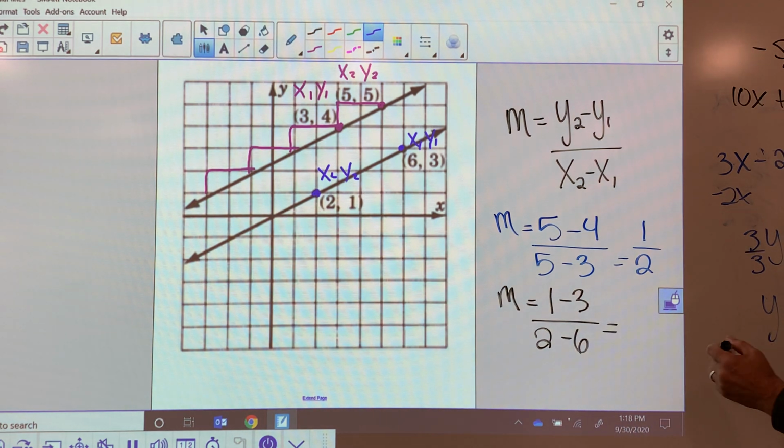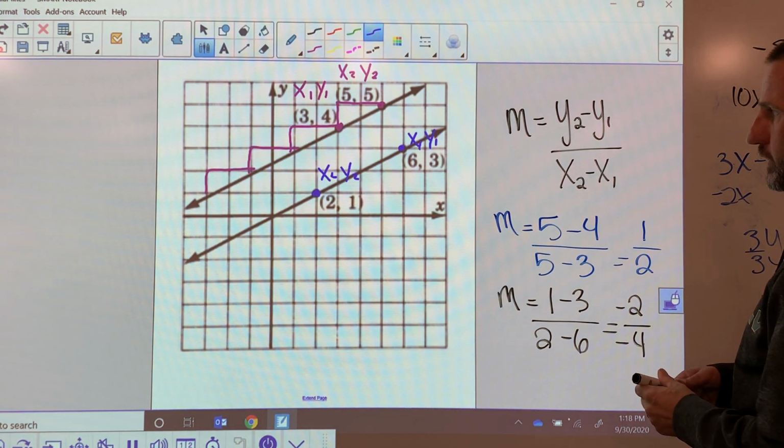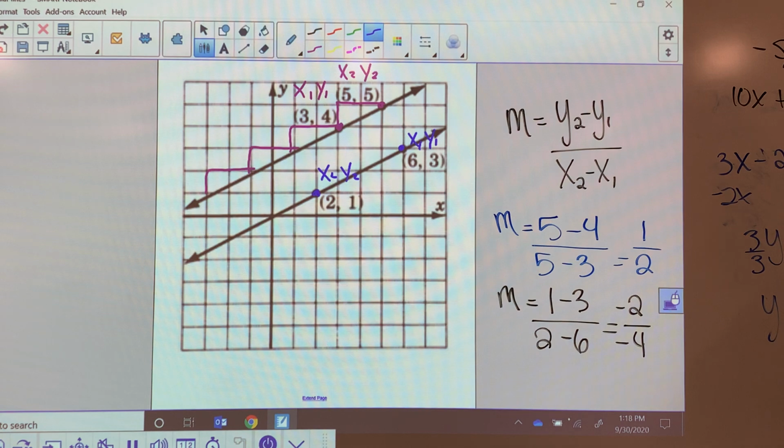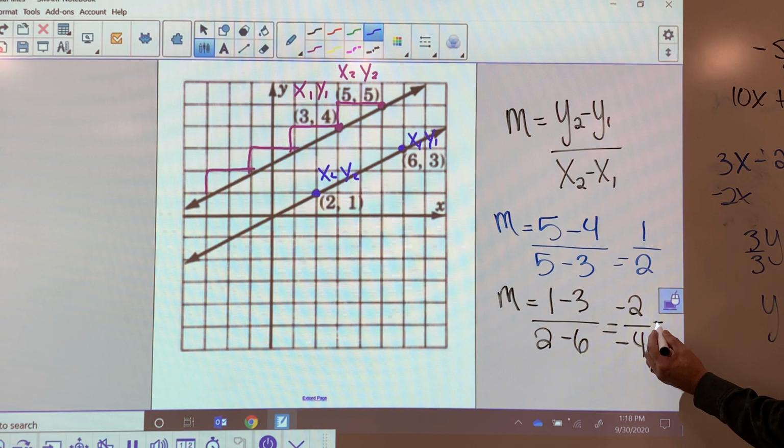So let's see, 1 minus 3 is negative 2. 2 minus 6 is negative 4. And sure enough, they do have something about 2 and 4, but let's think about this for a moment. What's negative over a negative? That's a positive. And could I reduce 2/4 to a smaller number? And that would be 1/2.